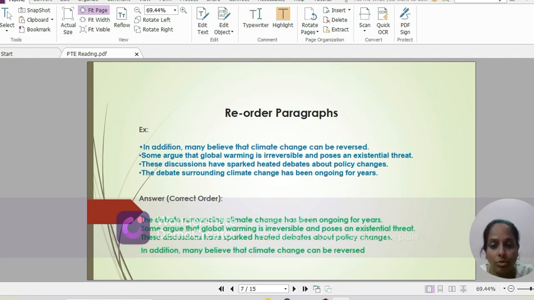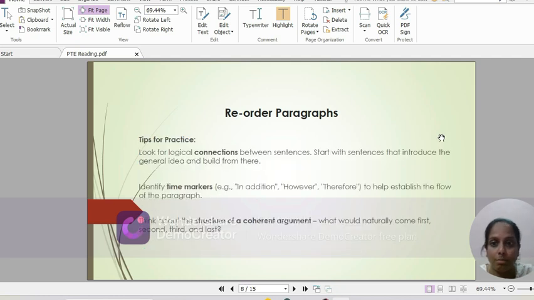And the correct order is: The debate surrounding climate change has been ongoing for years. Some argue that the global warming is irreversible and poses an existential threat. These discussions have sparked heated debates about policy changes. And the last one, in addition, many believe that climate change can be reversed. So, let's see how to practice this reordering paragraph and why it is important.